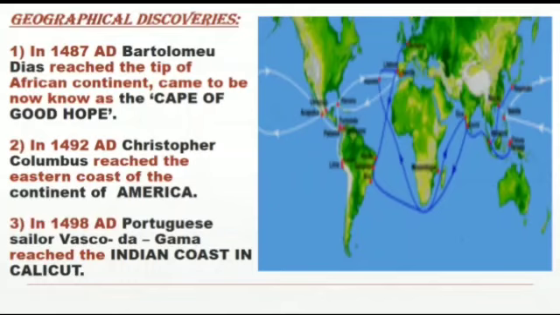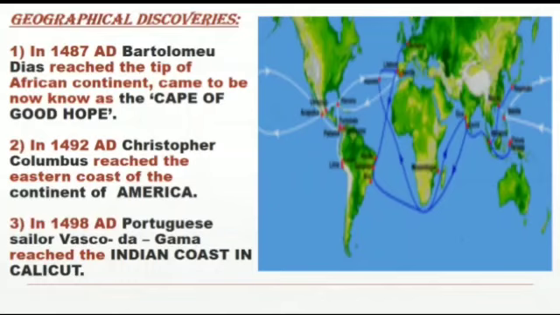The second important discovery took place when Christopher Columbus, the person well known as a voyager, reached the eastern coast of the continent of America. A voyager means a person who travels by sea routes, or by water. So Christopher Columbus in 1492 AD reached the eastern coast of America. This voyage was carried out with his crew members.